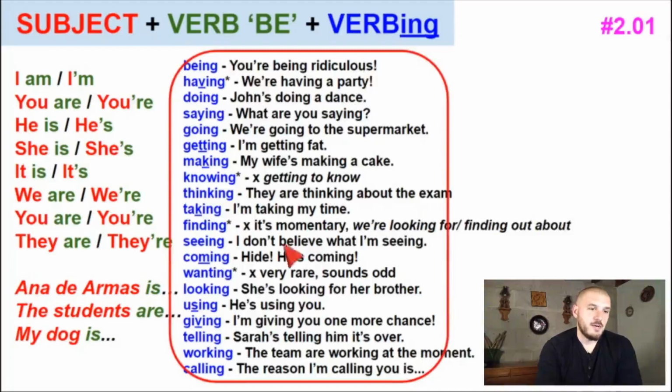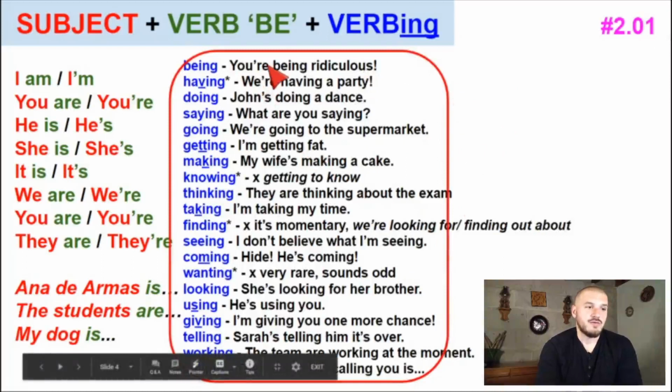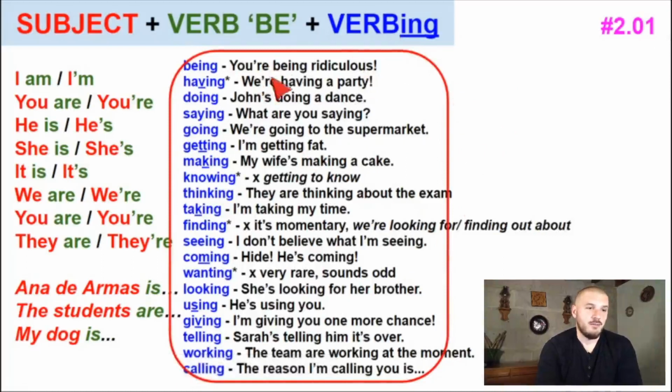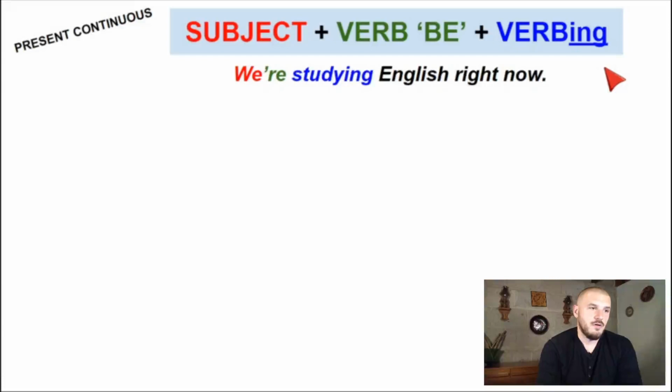This stuff is going to be very useful today. Va a ser muy útil hoy, porque vamos a ocupar otra vez los verbos ing. We're going to be using the ing verbs again today, okay? So this stuff that we learned before is going to be useful again. So this was present continuous, right? This is the formula for present continuous. We are studying English right now. Estamos estudiando inglés ahorita mismo.